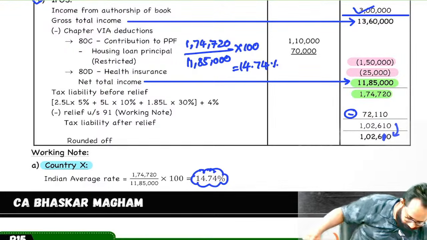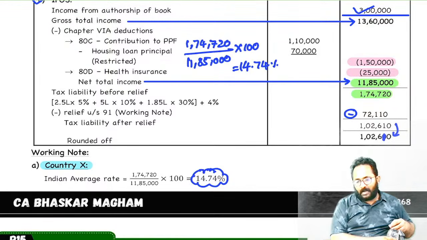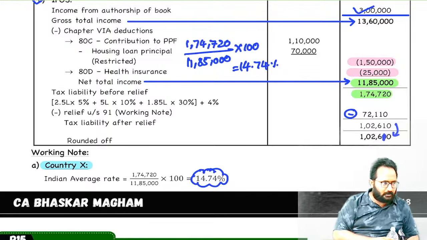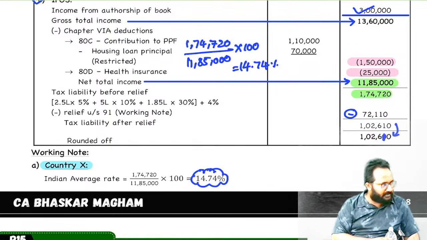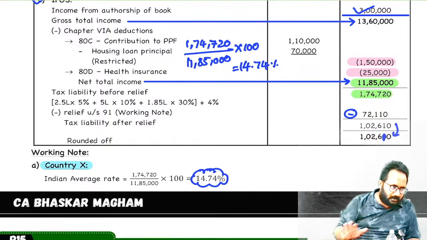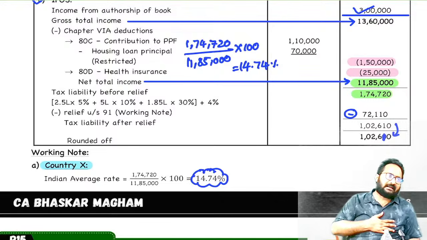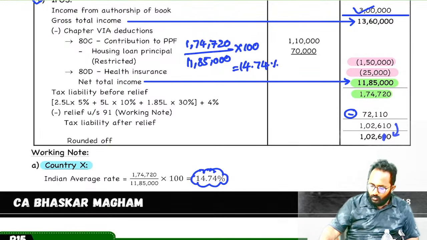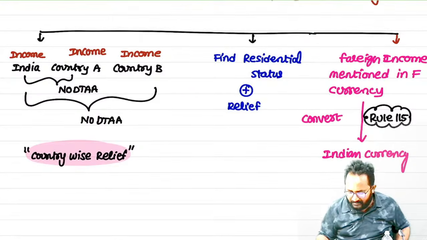Clear? Sir, you have to practice these questions. They can give these questions mostly. If they give two countries' information, and you have two countries' related income, we have to calculate the relief country wise. Clear? Now, what is the next target we have to discuss?